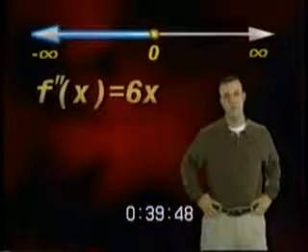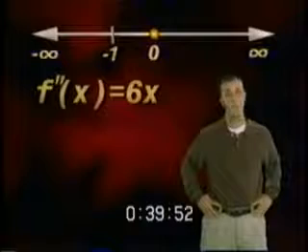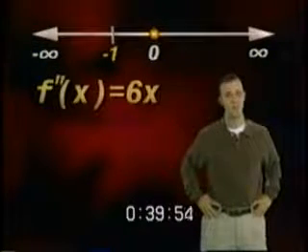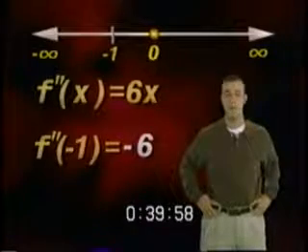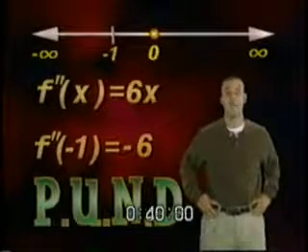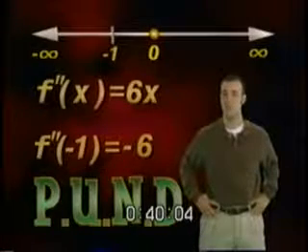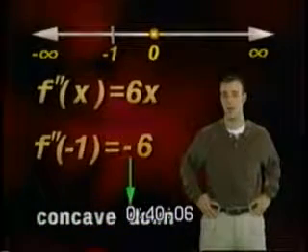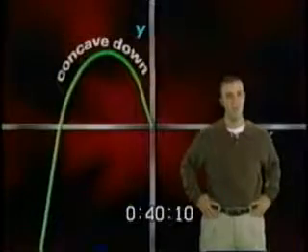From the first interval of negative infinity to 0, let's plug in negative 1. That's between negative infinity and 0, isn't it? This gives us 6 times negative 1, or negative 6. Remembering PUND, positive up, negative down, we know that the original function is concave down on this interval since we got a negative answer. Here's what this interval looks like on the graph.